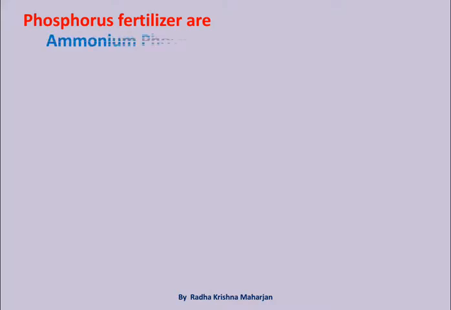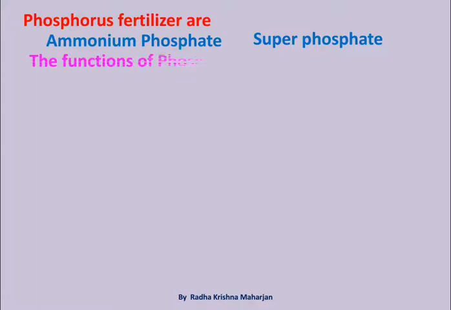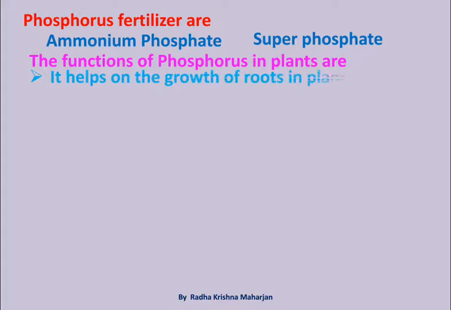Phosphorus fertilizers are ammonium phosphate, superphosphate. The functions of phosphorus in plants are: it helps on the growth of roots in plants. It helps for ripening the fruits.